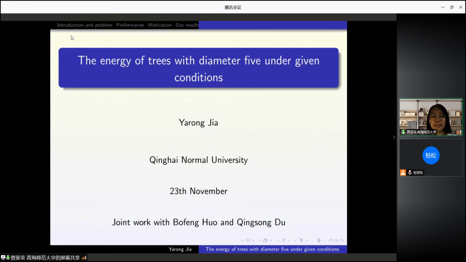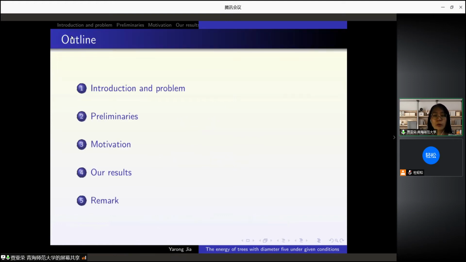The title of my report is The Energy of Trees with Diameter 5 Under Given Conditions. The co-authors are Huo Bofeng and Du Qinsong. The report is divided into 5 parts. The first part is Introduction and Problem.